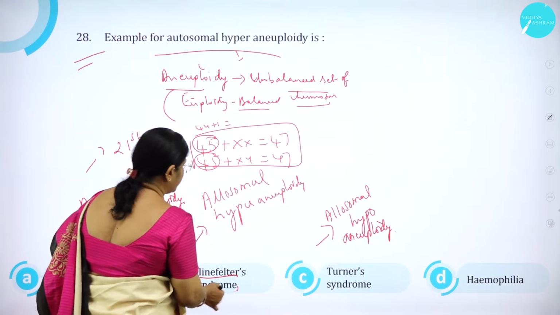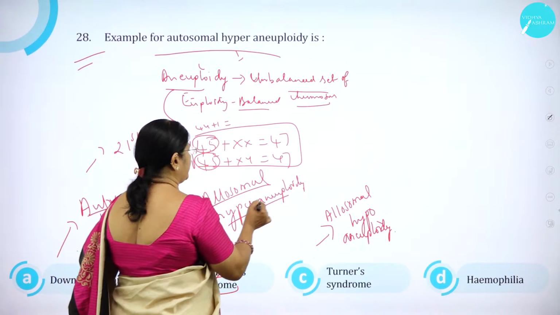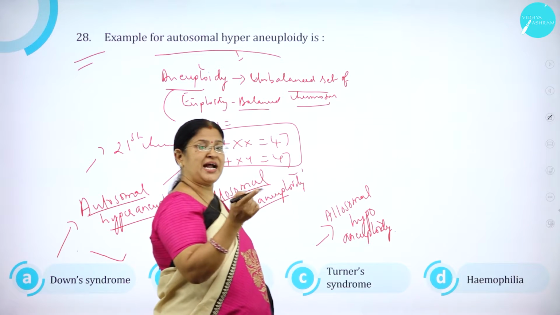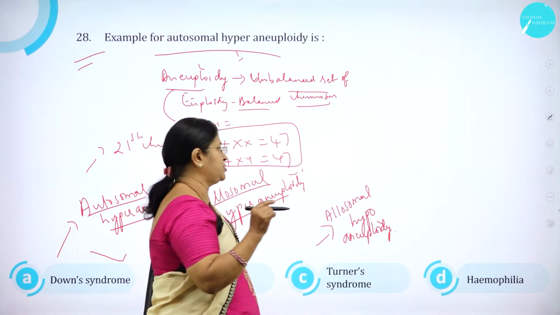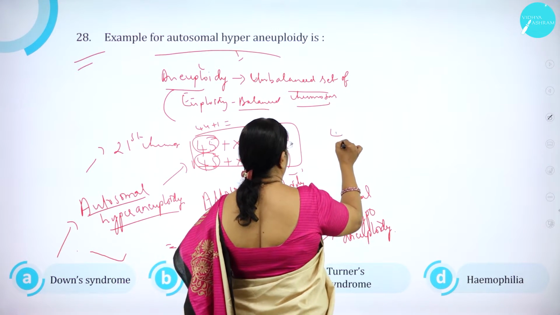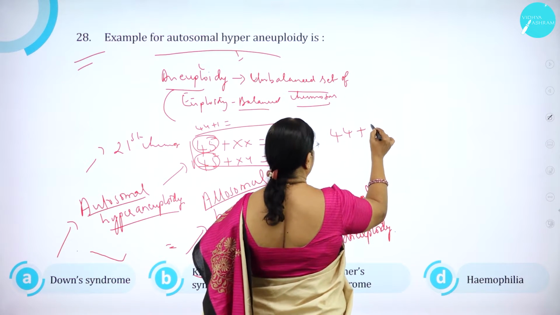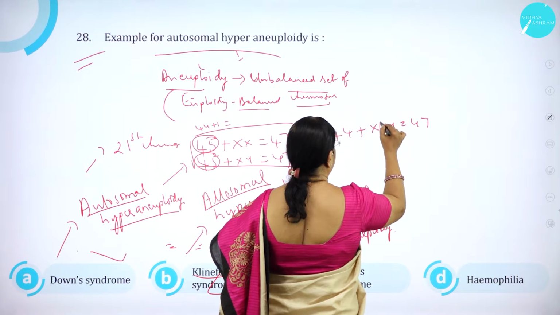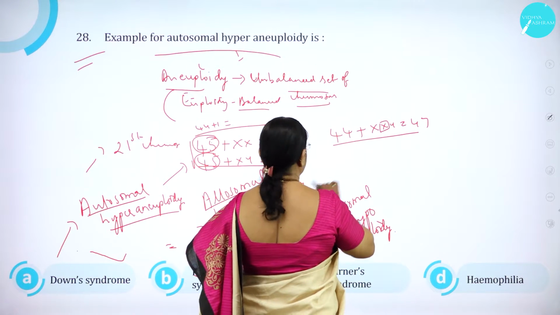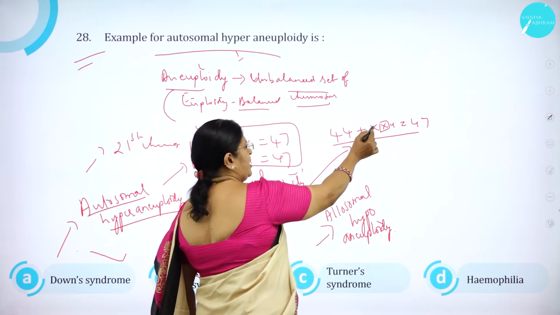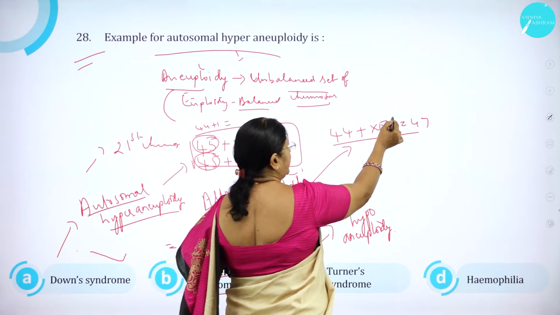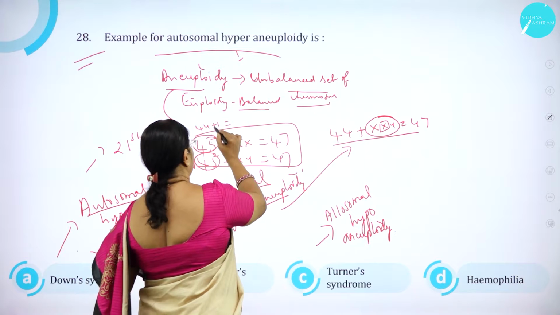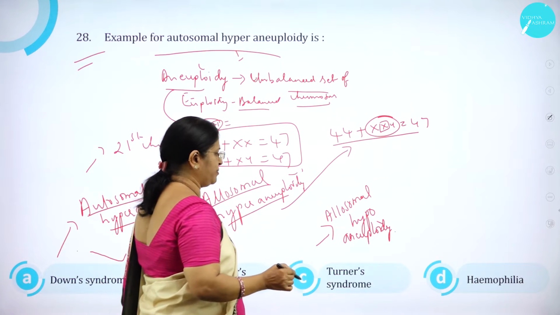Then Klinefelter syndrome is allosomal hyperaneuploidy. It is due to the allosomes: one extra chromosome is added to the allosome, the sex chromosome. So it is 44 plus XXY, that is equal to 47. So there is one addition. This is called allosomal hyperaneuploidy, where the addition of one extra chromosome is taking place.